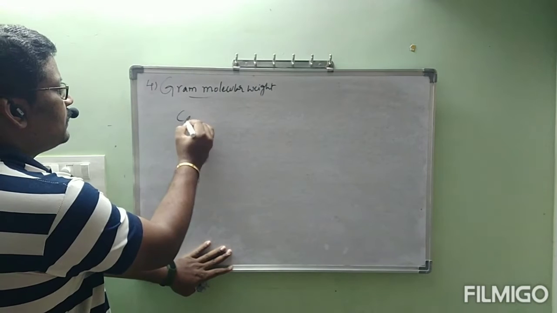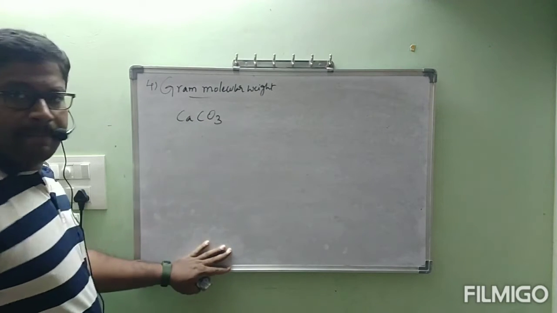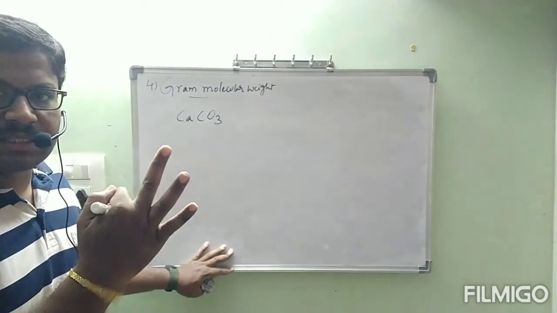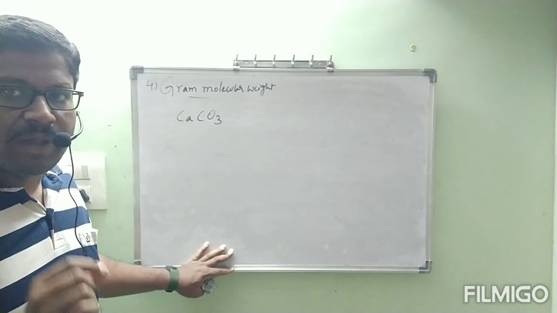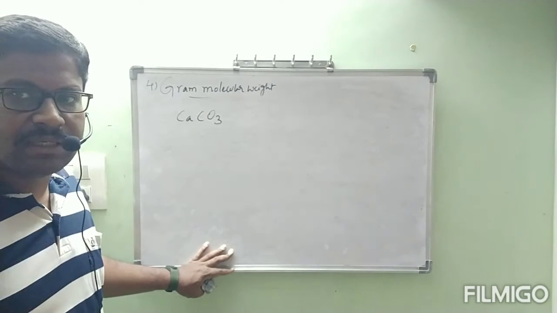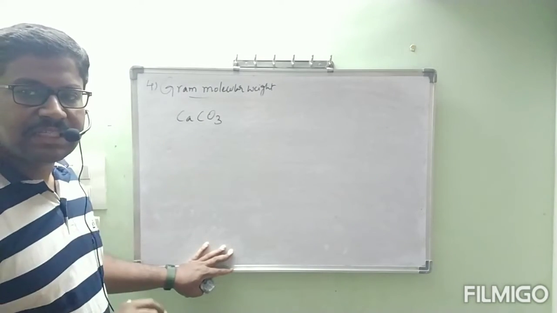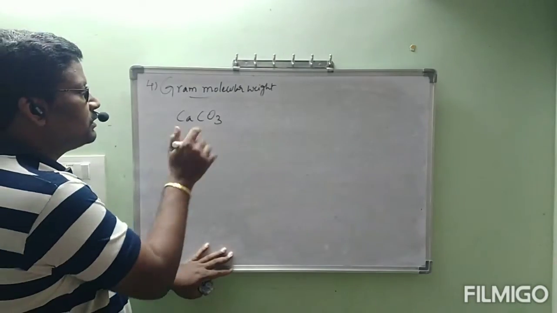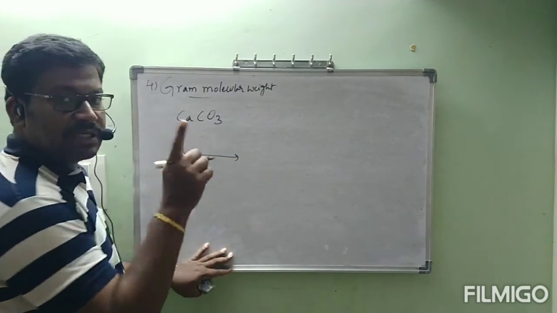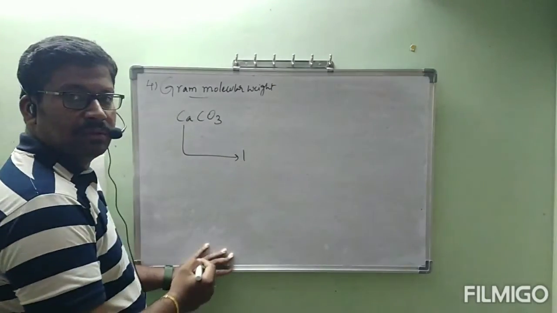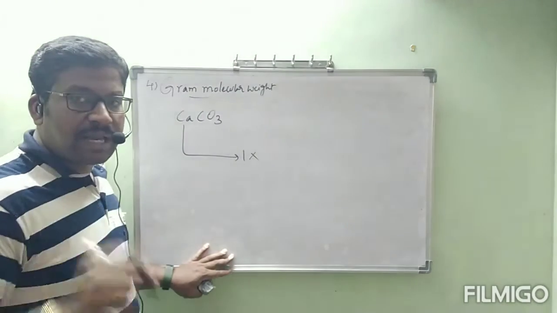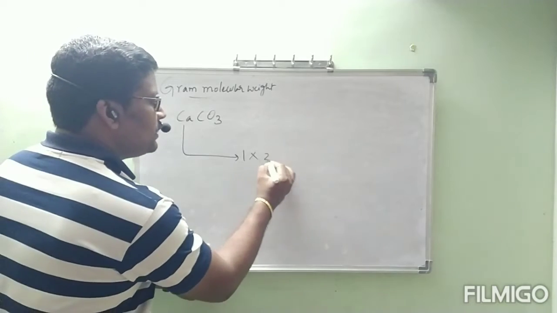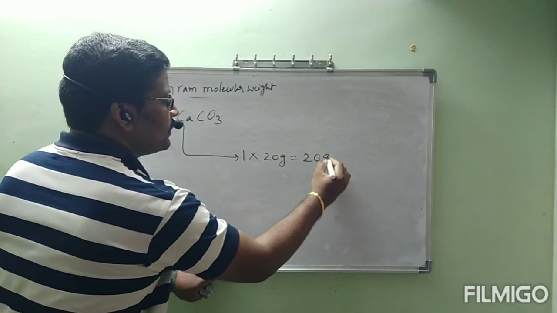Next example, CaCO3, calcium carbonate. This calcium carbonate contains 3 elements. First, we have to recognize what elements are present. 3 elements are there: calcium, carbon, oxygen. If there is no number for calcium, that is nothing but 1. So I am writing 1 into calcium gram atomic weight. In the table column, check that one, it will be 20 grams. So 1 into 20 grams is equal to 20.